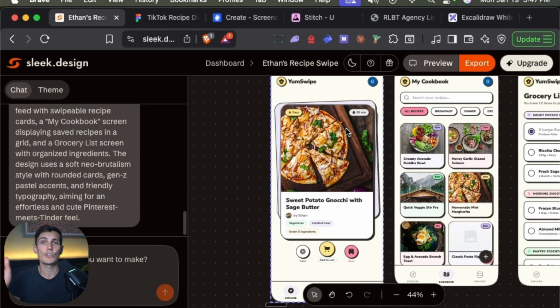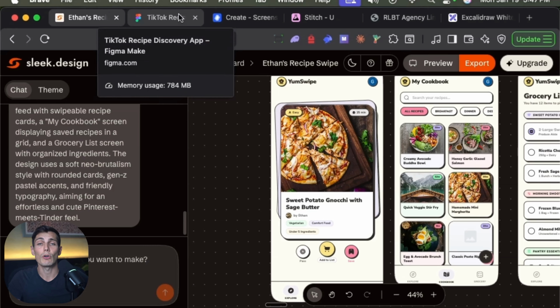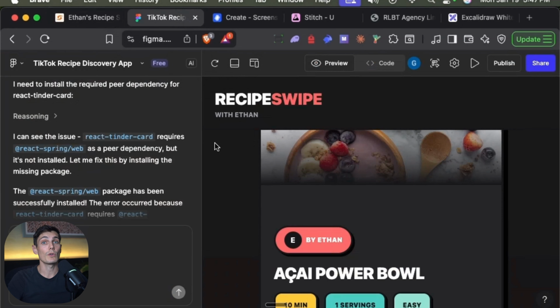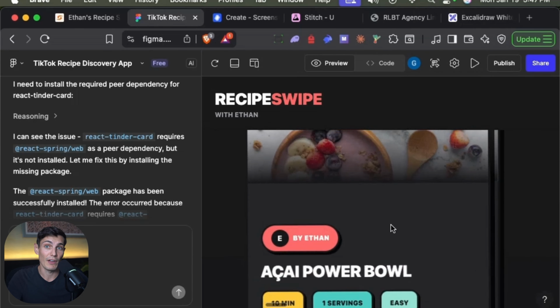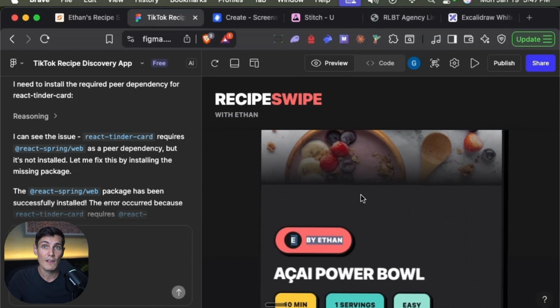That's why you should always try different tools, because the results are completely different. And then I wanted to try the one from Figma, which is the biggest database for designs, and it's pretty bad. At least I have an interactive app. That's what is cool about it, but it's not what I wanted. So Figma, out of it.